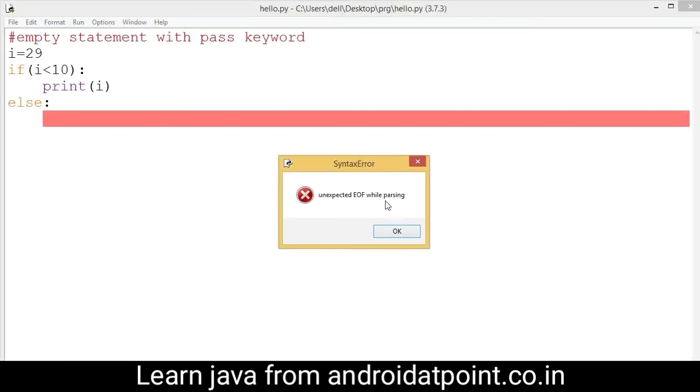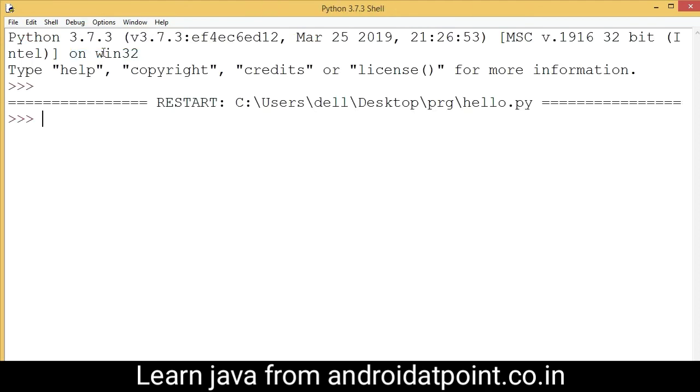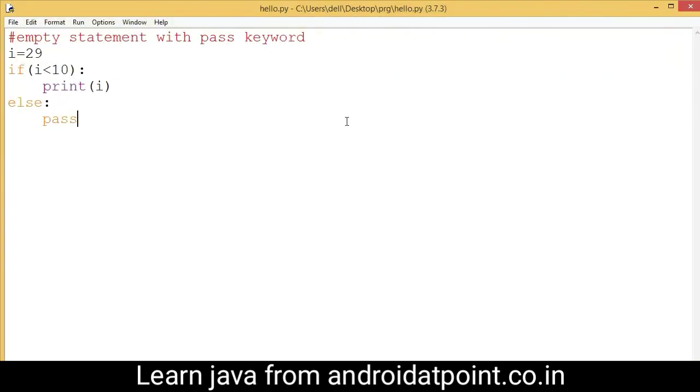Unexpected end while parsing, syntax error. Just write the pass statement here, that is the empty statement which does nothing. Save it and run it. Look here, it prints nothing, but we need to write the pass or empty statement because it is a syntactical requirement for the else part. It's a simple example to make the concept of the pass keyword clear.